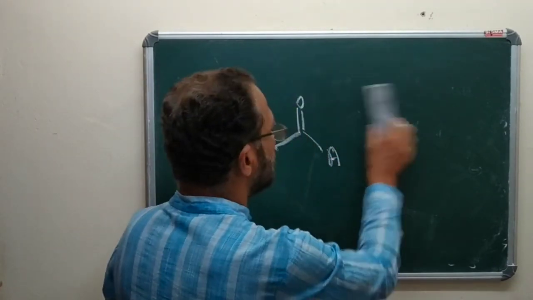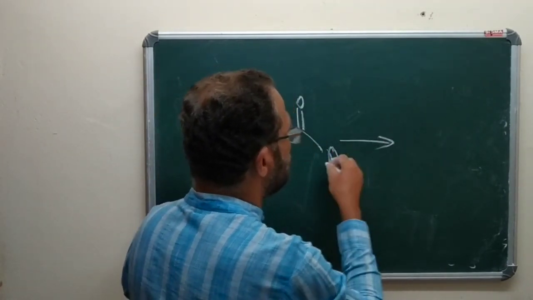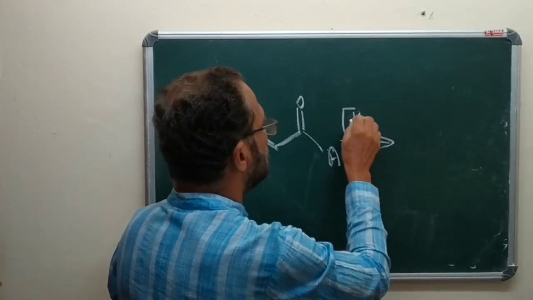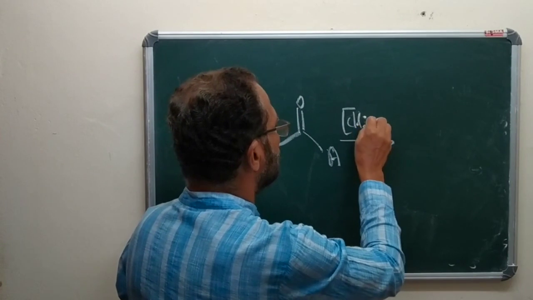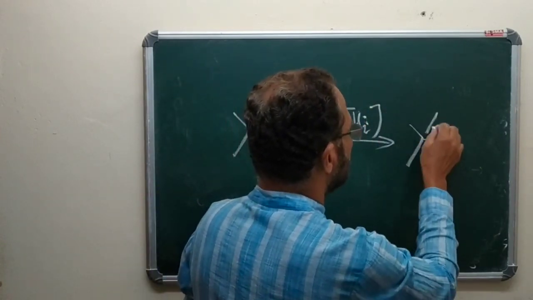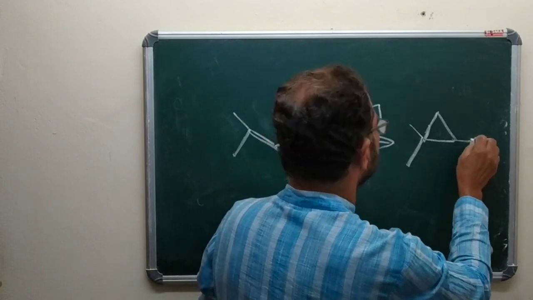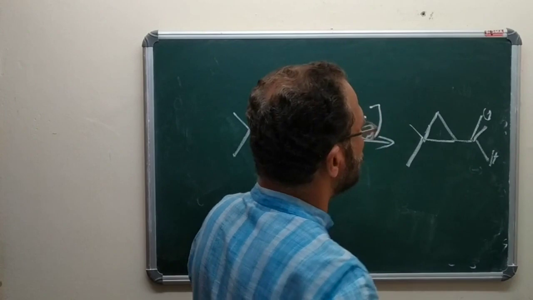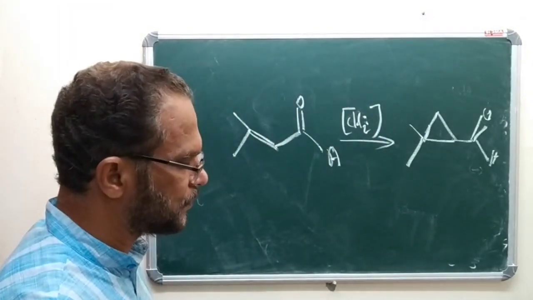Then when this molecule is subjected to a free radical addition reaction, methylene, a free radical addition reaction, you will get a product like this.